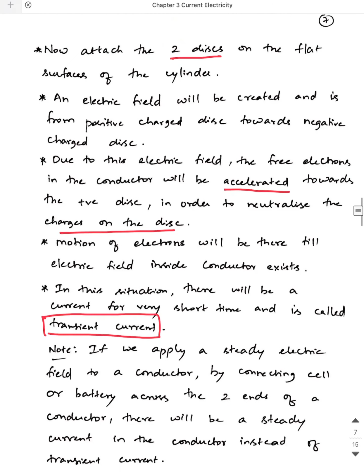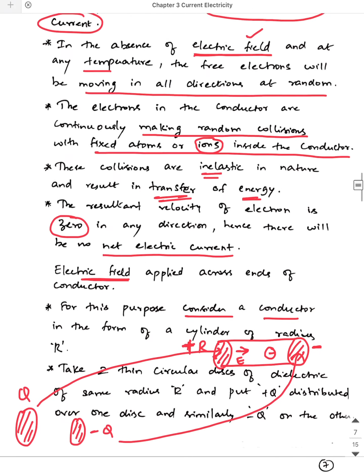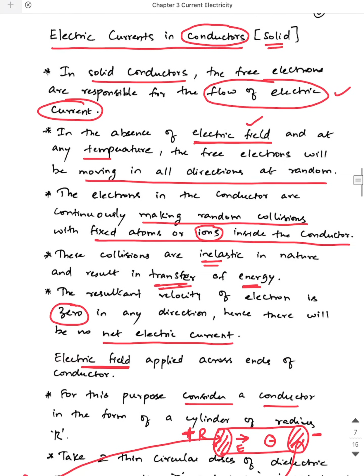But in order to make this current exist for a longer duration, that is, to make it a steady state current, you can connect it across a battery for a longer duration. That's what is written here. Observe: if we apply a steady electric field to the conductor by connecting a cell or a battery across the two ends of the conductor, there will be a steady current in the conductor instead of transient current. So this is all about electric currents in conductors.